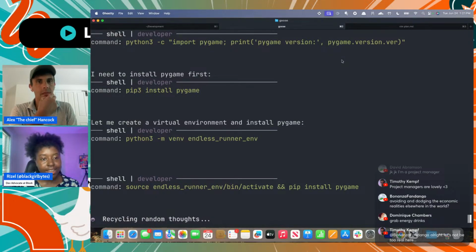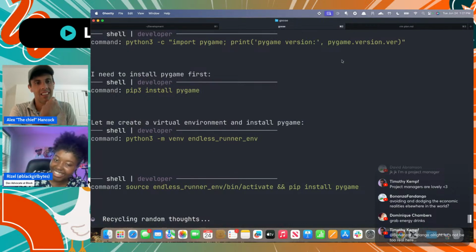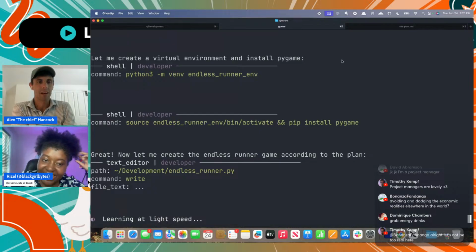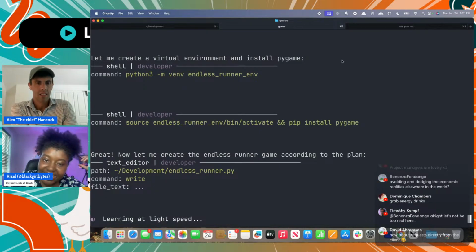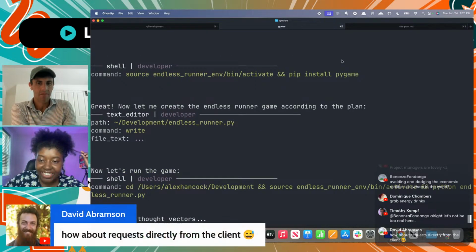Okay. I feel like y'all are bold. Every time I use Goose, I avoid Python, but that could be because of my lack of Python knowledge. Yeah, we'll see. Maybe famous last words, right? It's trying to do virtualenv and it's trying to install Python and everything. Okay, cool. All right, so now it's actually working on the game.